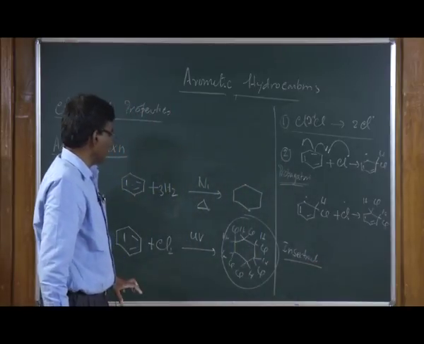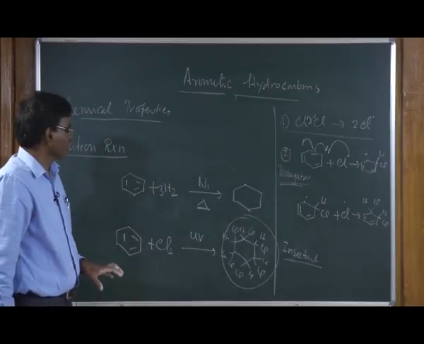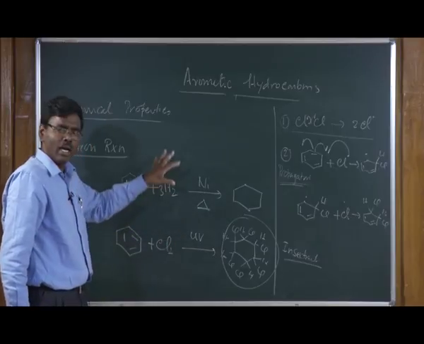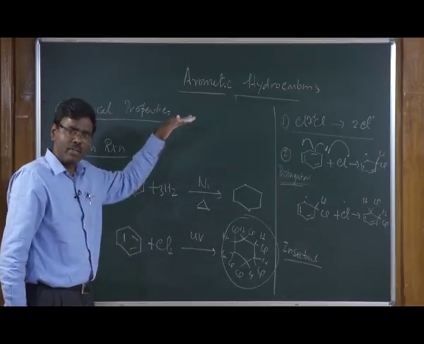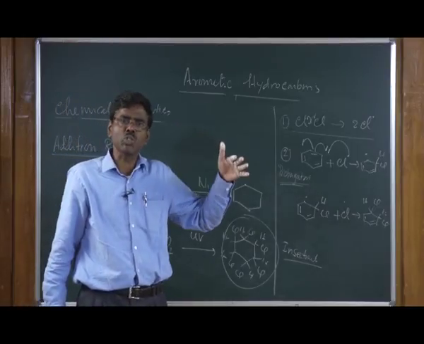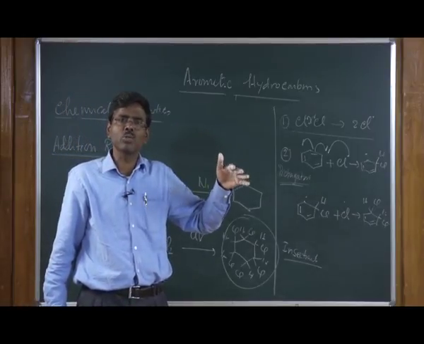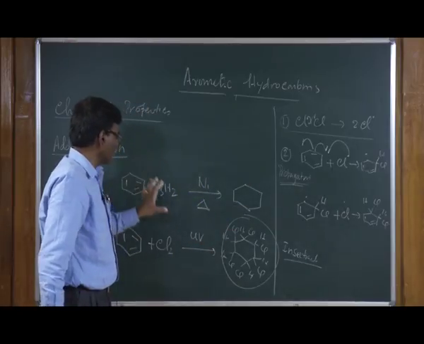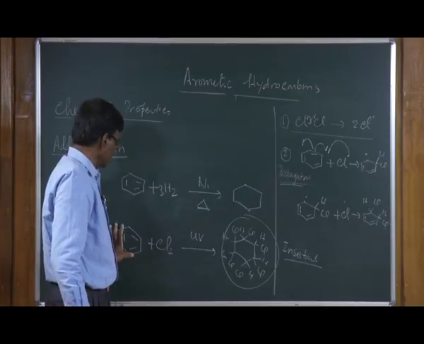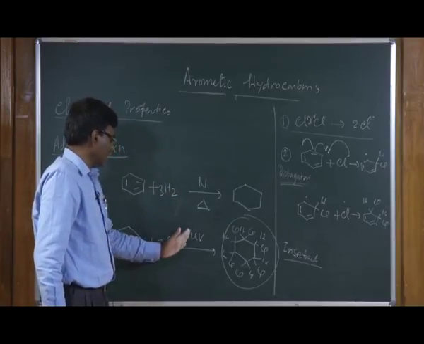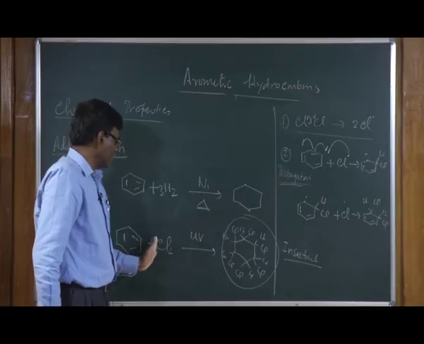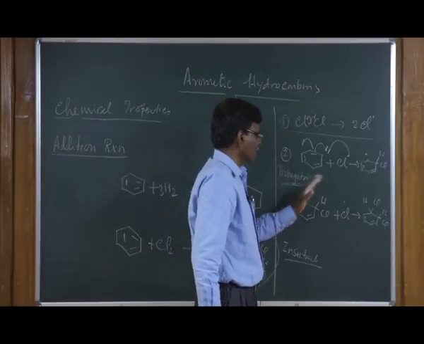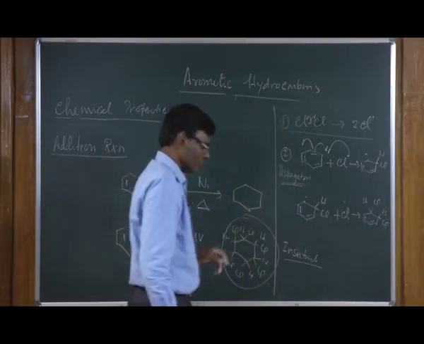So, these two are examples of addition reactions. These reactions, as you can see here, take place under vigorous conditions. When we saw the electrophilic substitution reactions, they are very reactive, you can do them under milder conditions and they are easy to handle, but this one you have to do under high pressure hydrogenation conditions. Similarly, you have to irradiate with UV light to form the radical, and then the radical undergoes reaction and you get the cyclohexane.